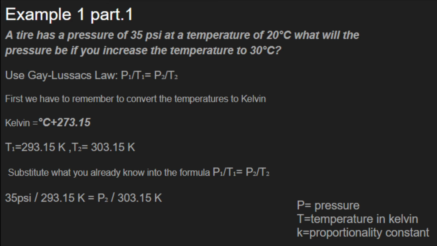Then we substitute what we already know into the formula we got earlier. P1 over T1 equals P2 over T2. We end up with 35 psi over 293.15 Kelvin equaling P2 over 303.15 Kelvin.